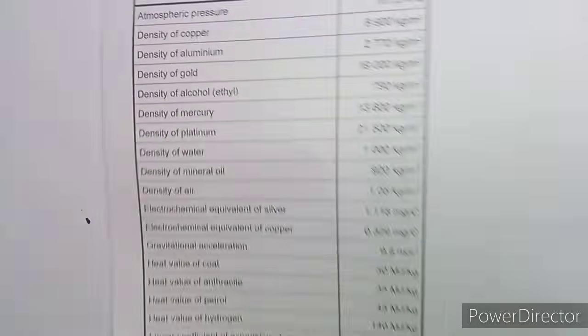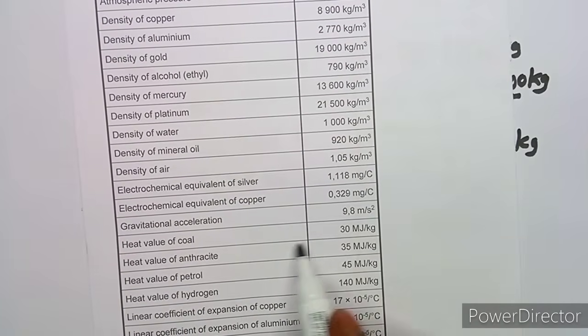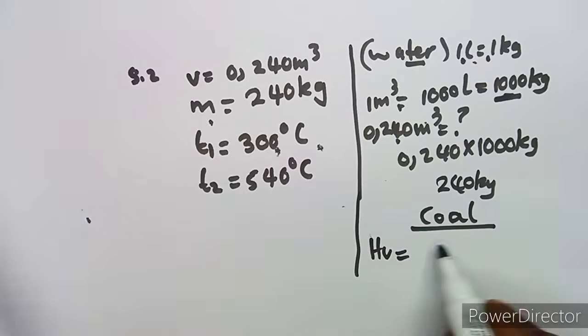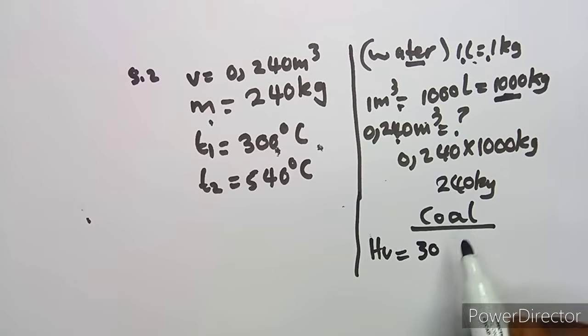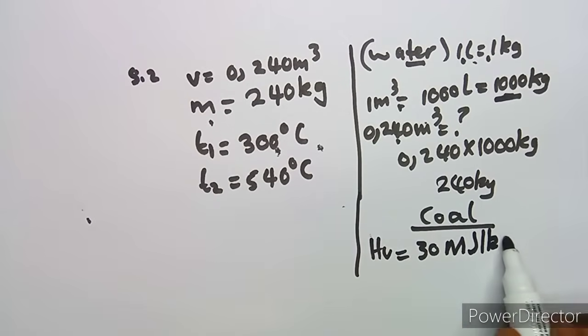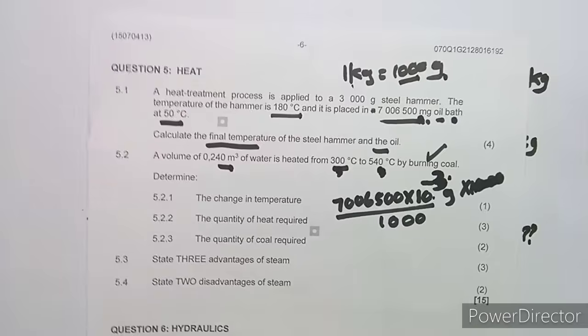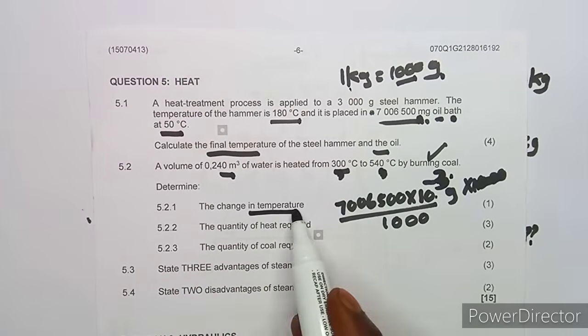Let's just take it, the heat value of coal, which is 30 megajoules, because we might need it somewhere, and we do not know where it is going to be needed, and we'd be stranded as to which formula. But if you list down your information, it's easier for you to pick the formula because the information is there.